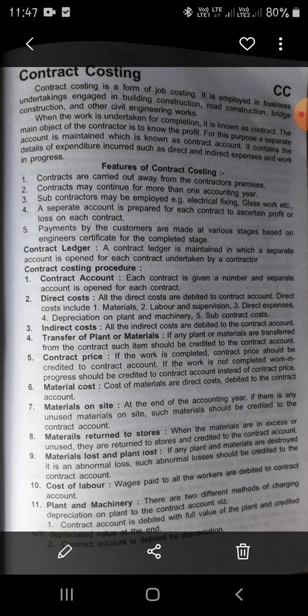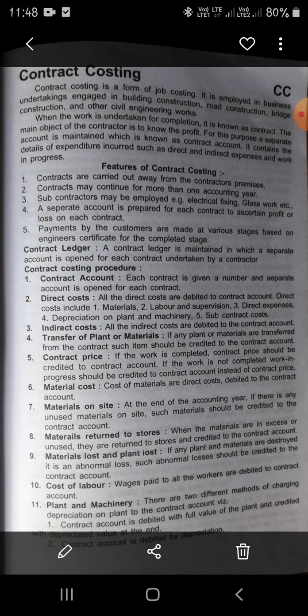For this purpose, a separate account is maintained, which is known as the contract account, for the purpose of knowing how much profit is earned. Therefore, they are maintaining a separate account. That account is called a contract account. It contains the details of expenditure incurred, such as direct and indirect expenses and work in progress. So, this is the meaning of contract costing.